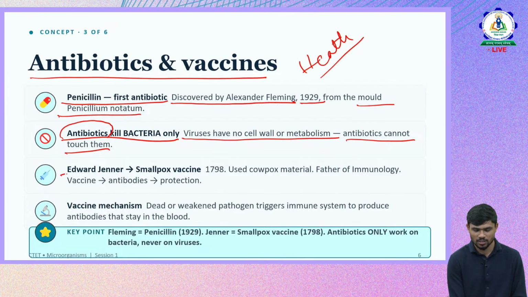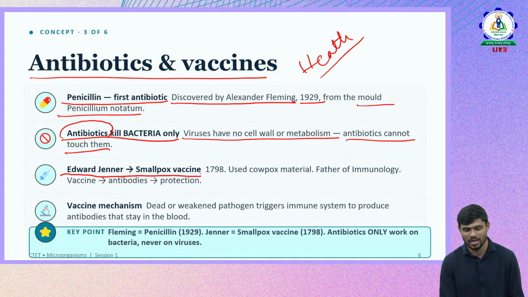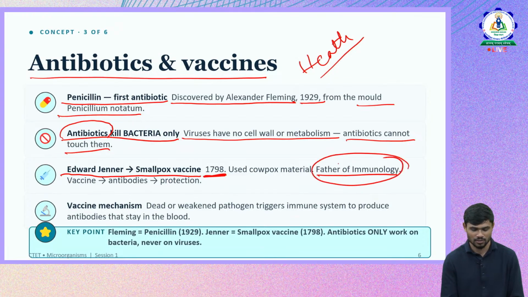Then Edward Jenner is the scientist who discovered the vaccine for smallpox in 1798. He is called the father of immunology. We'll later discuss the scientists and their discoveries. Then vaccine mechanism.